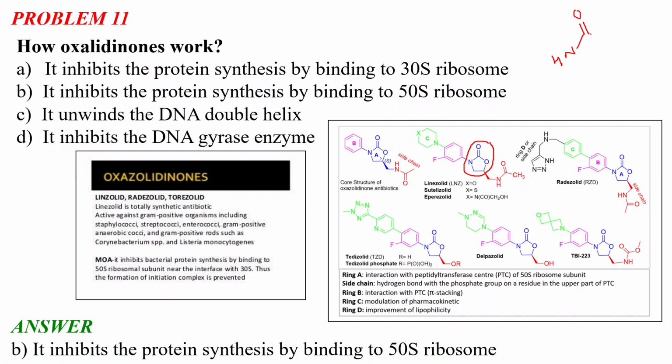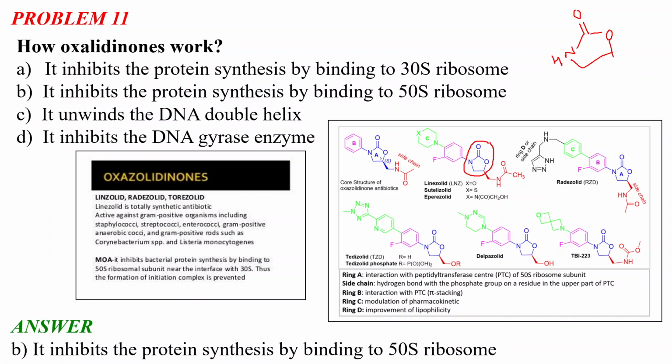For hydantoin we have NH here, not this oxygen. Oxazolidinone is a 5-member ring, and it is the main moiety for the activity. This is the pharmacophore for these oxazolidinone antibiotics, and this is ring A.